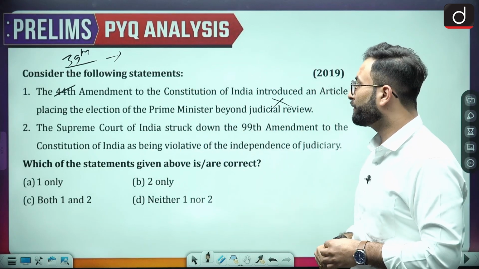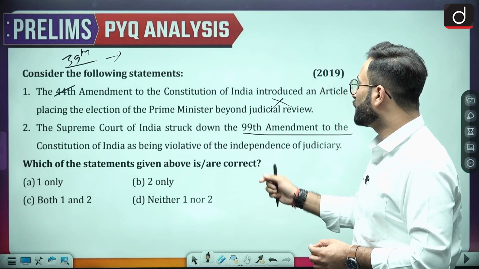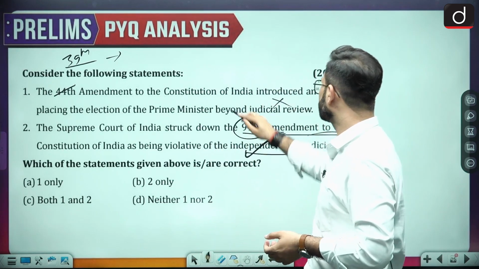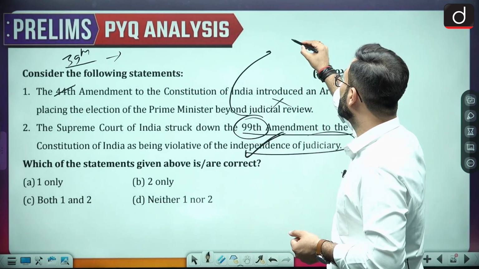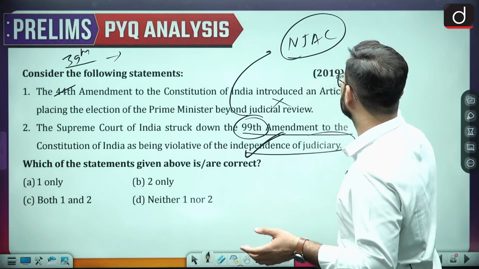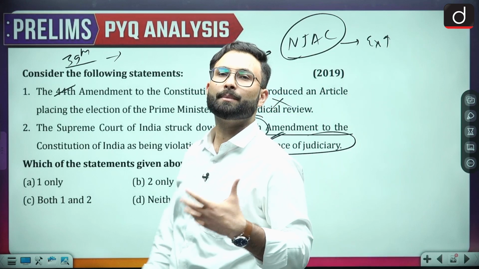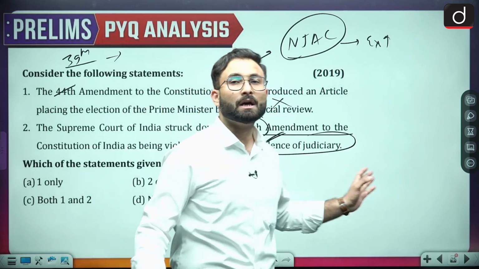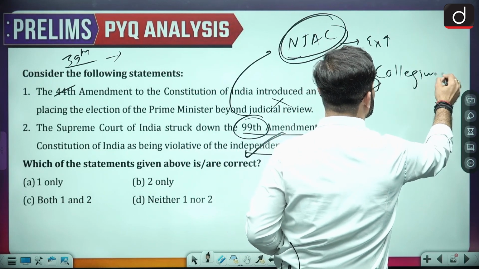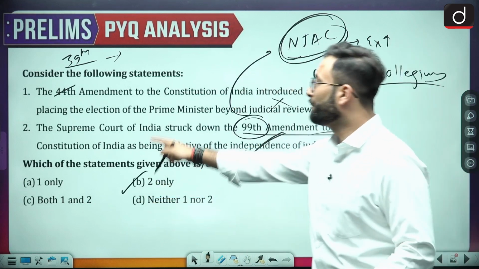Coming to the next one, the Supreme Court of India struck down the 99th Amendment to the Constitution of India as being against the independence of the judiciary. Now this is correct, because the 99th amendment is about the National Judicial Appointment Commission. Over here the role of the executive was enhanced, and that is why the Supreme Court said it is against the independence of the judiciary and struck it down. Basically, the role of the NJAC was to replace the collegium system. Considering that, option B would be your right answer, because the first one is incorrect and the second one is correct.